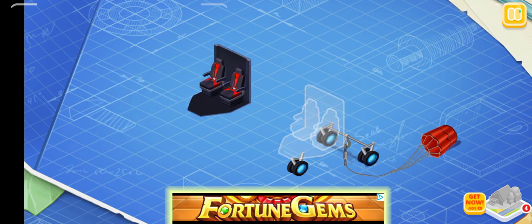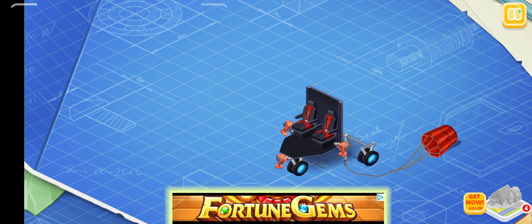And now we need to install the seats. The pilot and crew of a helicopter sit on the seats. It's time to install controls. They are necessary for a pilot to control the helicopter.